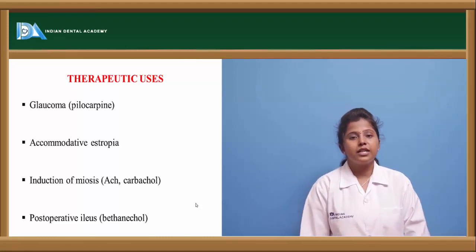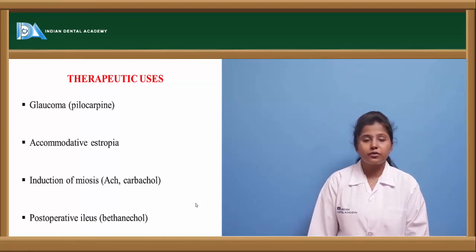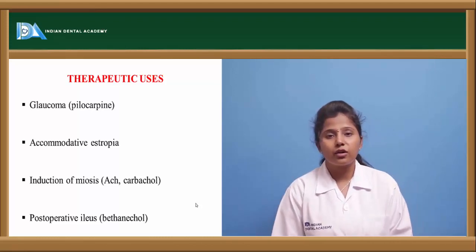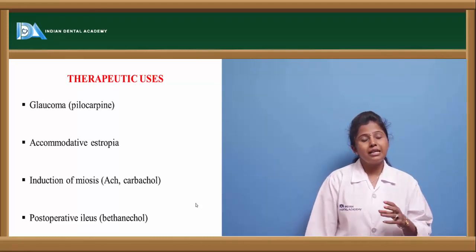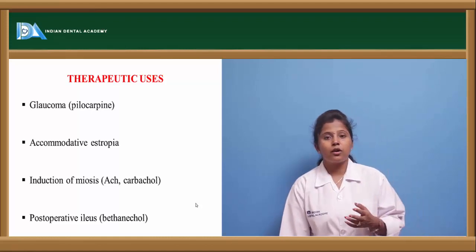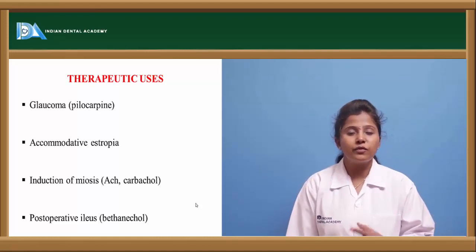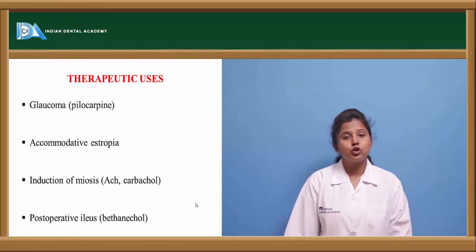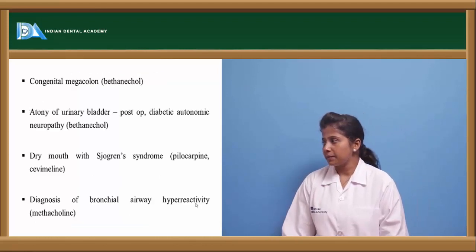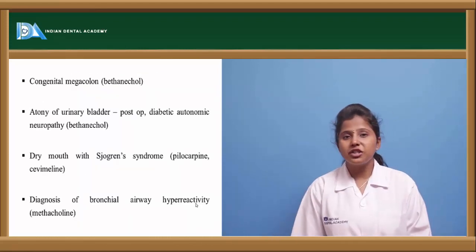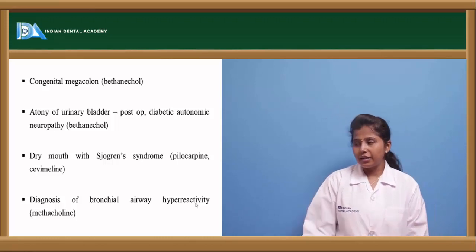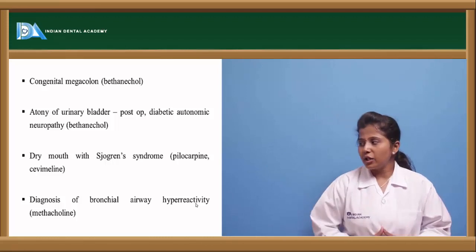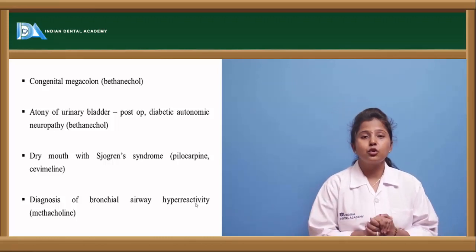Miosis is again a condition where there will be blurred vision, and that is observed with acetylcholine and carbachol. There will be postoperative ileus, for which the drug bethanechol is used. So after surgery, in these conditions, bethanechol is used to produce a cholinergic effect. It is also used in congenital megacolon, and again the drug used is bethanechol. Apart from this, it is also used in neuropathy conditions.